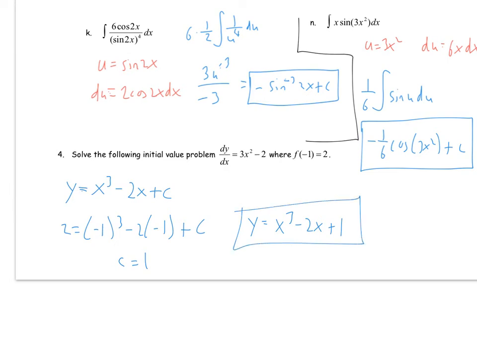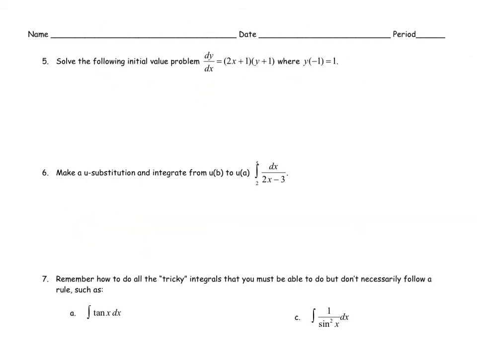Okay, moving on to the last couple problems here. So solve the initial value problem on number 5. Now our derivative has two different variables, so this is where we have to separate the variables. So it becomes dy over y plus 1 is equal to 2x plus 1 dx. Find the antiderivative of both sides. Natural log of absolute value of y plus 1 equals x squared plus x plus c.